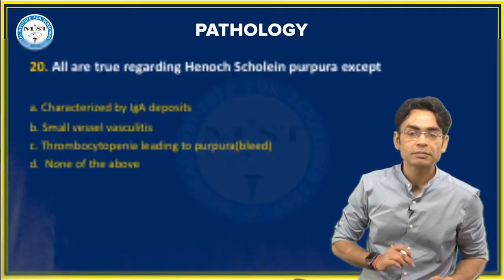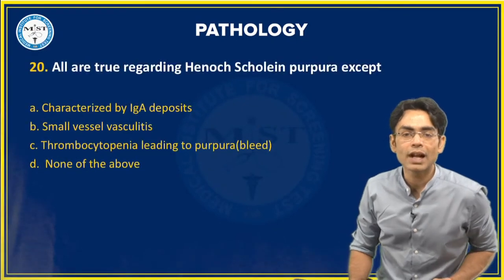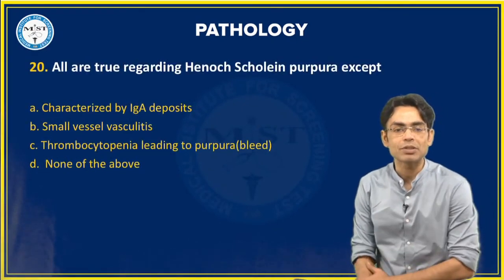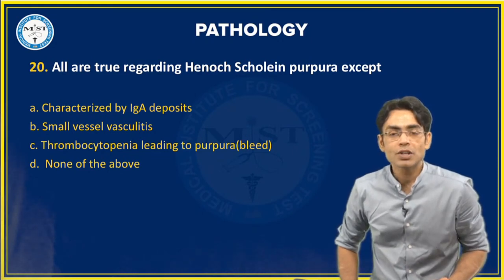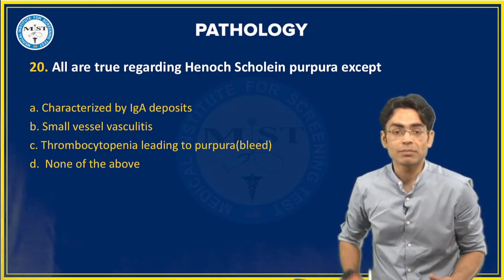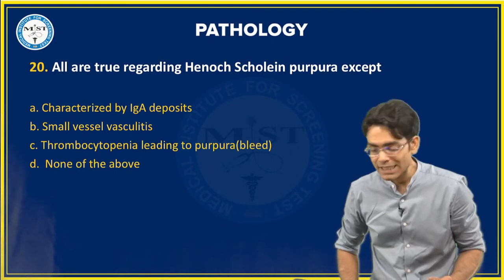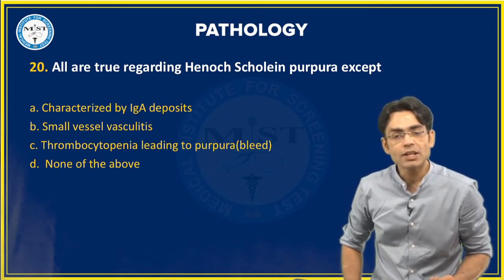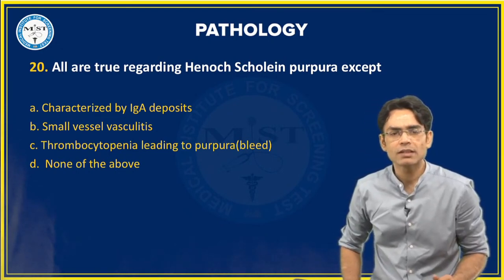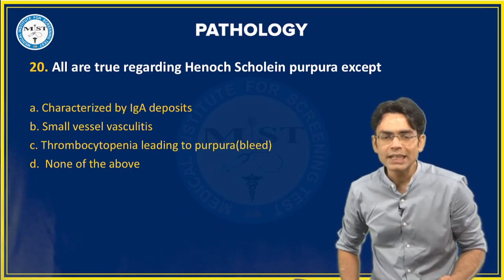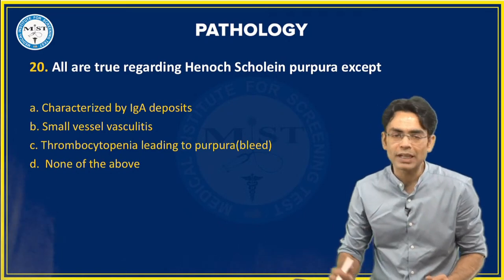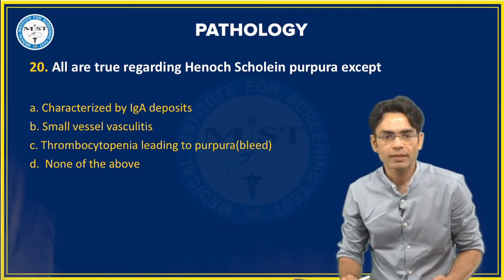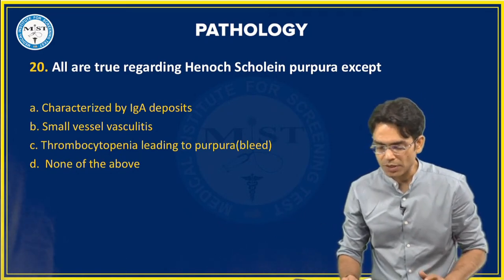So amazing. All are true regarding Henoch-Schonlein purpura except: characterized by IgA deposits, it is a small vessel vasculitis, thrombocytopenia leading to purpura, that is bleeding, the thrombocytopenia is the cause for that bleeding, or none of the above.